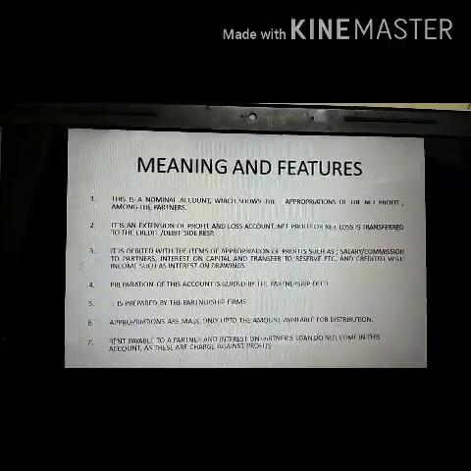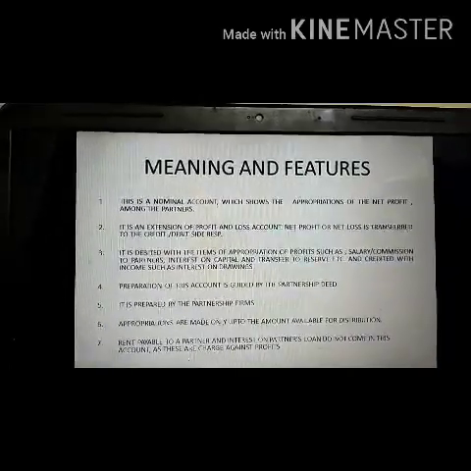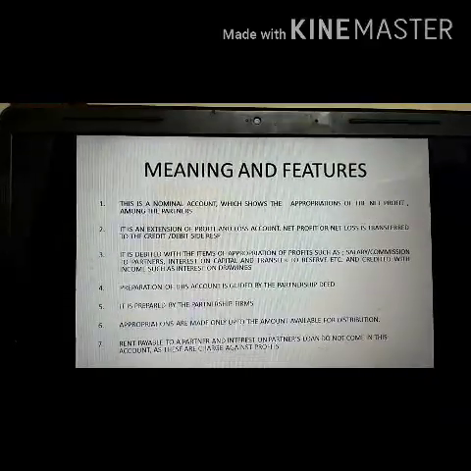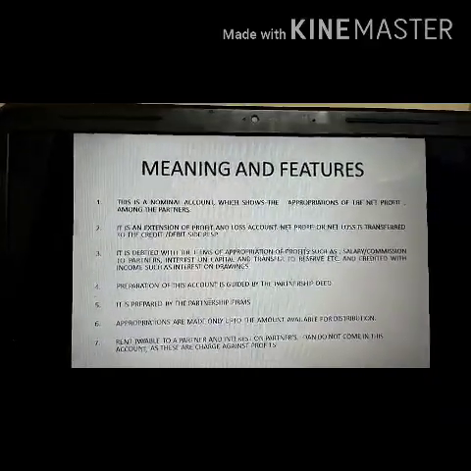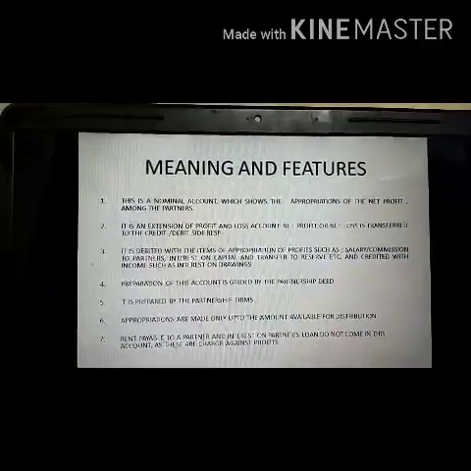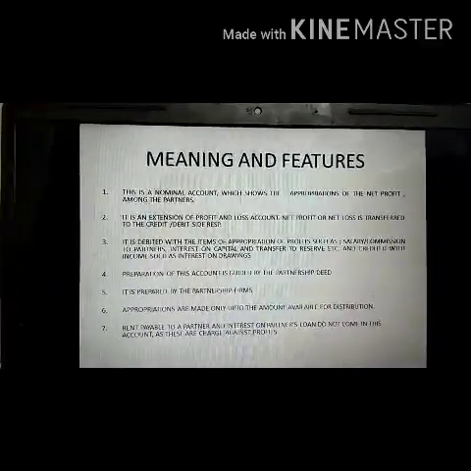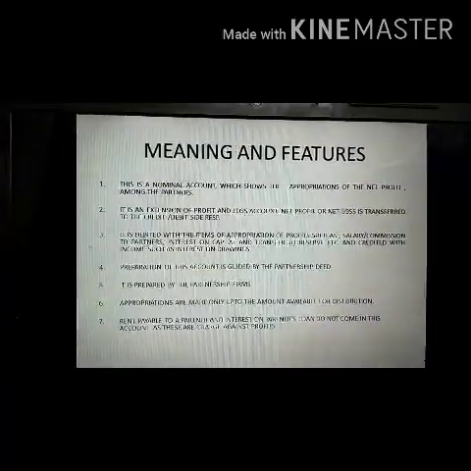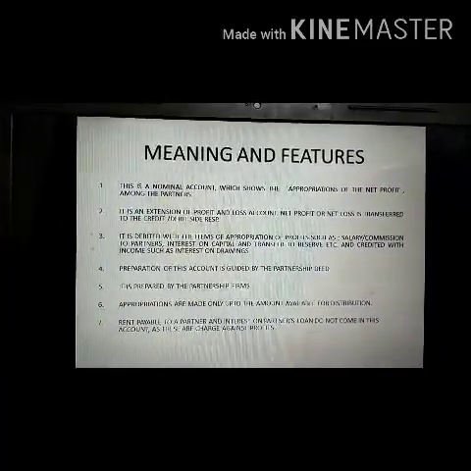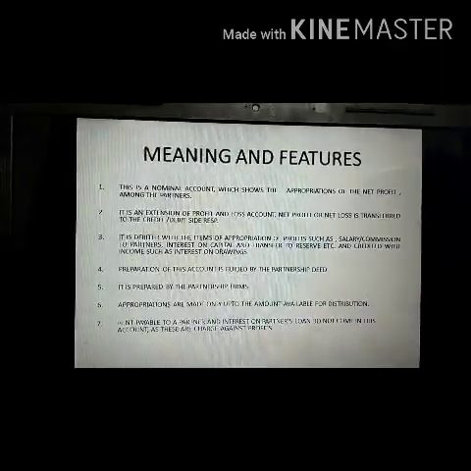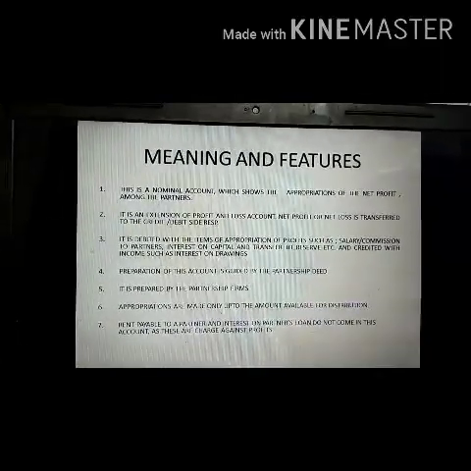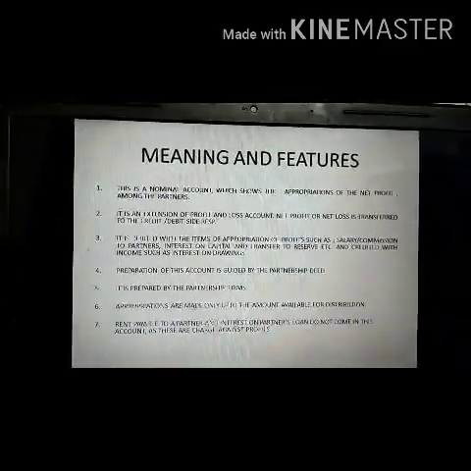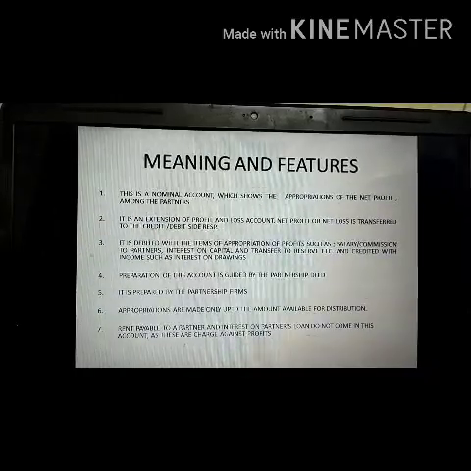The net profit earned by a partnership concern in the profit and loss account is transferred to the credit side of the profit and loss appropriation account, and if it is a net loss, then it is definitely transferred to the debit side of the profit and loss appropriation account. Further, it is debited with the items of appropriations of profit such as salary or commission to partners, interest on capital, and transfer to reserve, etc.